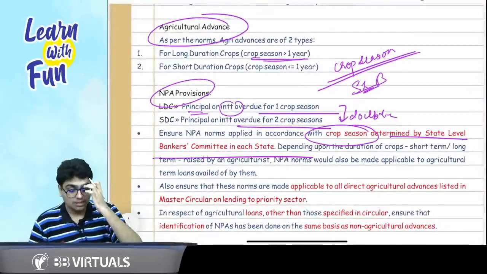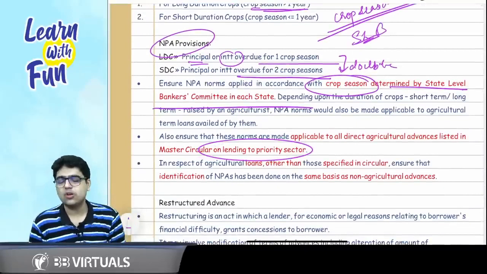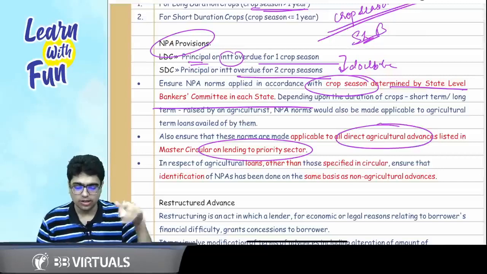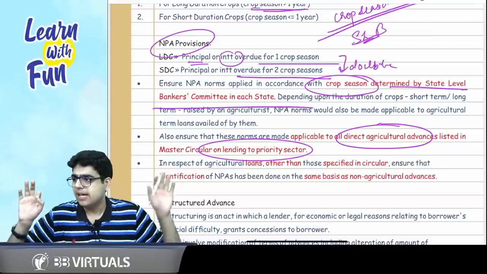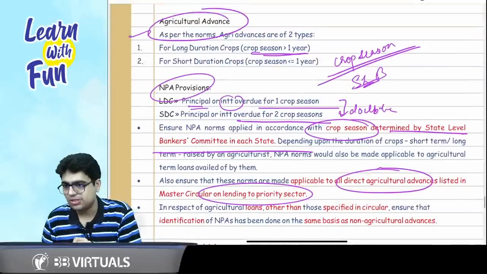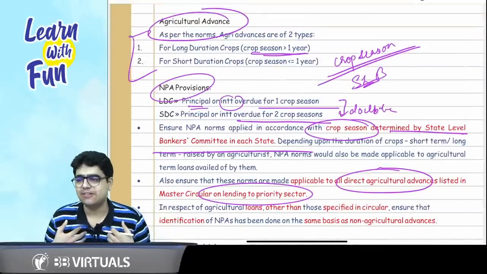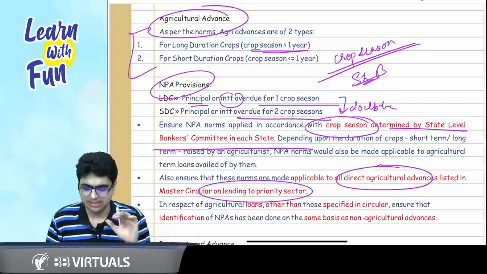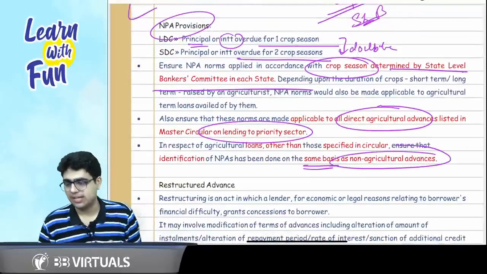Now, what will be the master circular? The master circular on lending to priority sector tells you what advances are considered as agricultural advances and what are not. Only for those advances which are considered agricultural advances as per the master circular will these provisions apply. Sir, if there is an advance which we feel is an agricultural advance but not covered by the circular? If it is not covered by the circular, it will be treated as a regular advance and classified as NPA on the same basis as a non-agricultural advance.